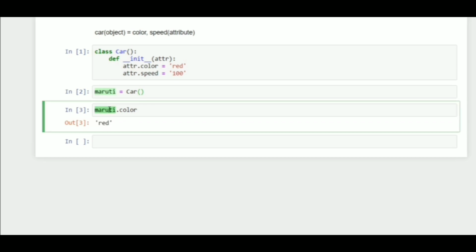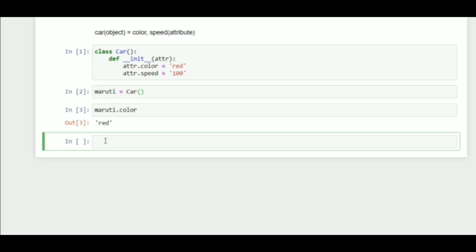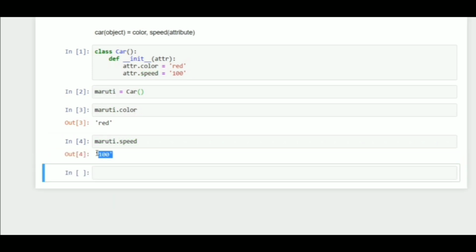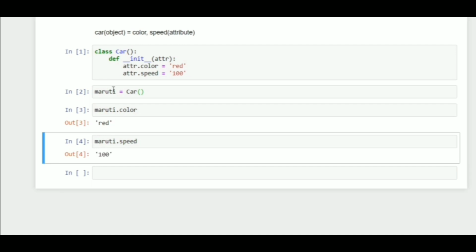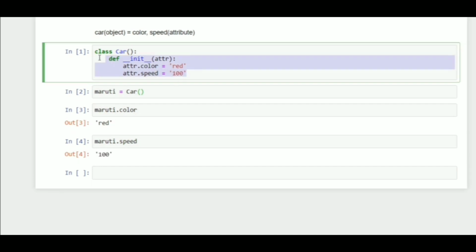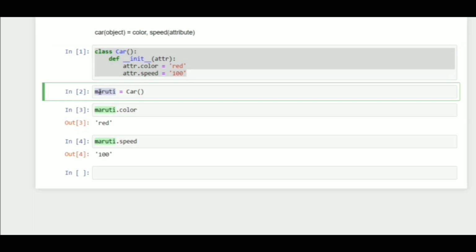Now let's check the speed of the car. I would say Maruti.speed. The speed of the car is 100. So here we have created the blueprint of our car object, which will be common for all the cars present in the world. And here is the object. Maruti is the object, and these two properties are attributes.